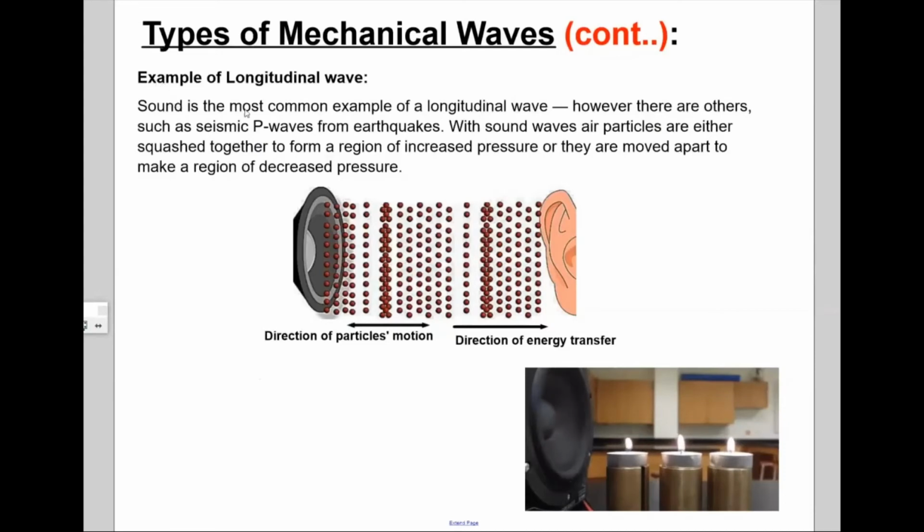So sound is the most common example of a longitudinal wave. However, you have other examples, such as the P wave from an earthquake. With sound waves, air particles are either squashed together to form a region of increased pressure, or they are moved apart to make a region of decreased pressure.